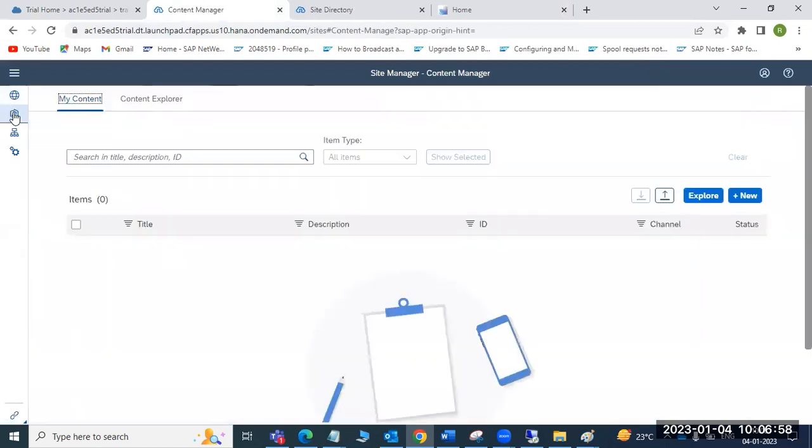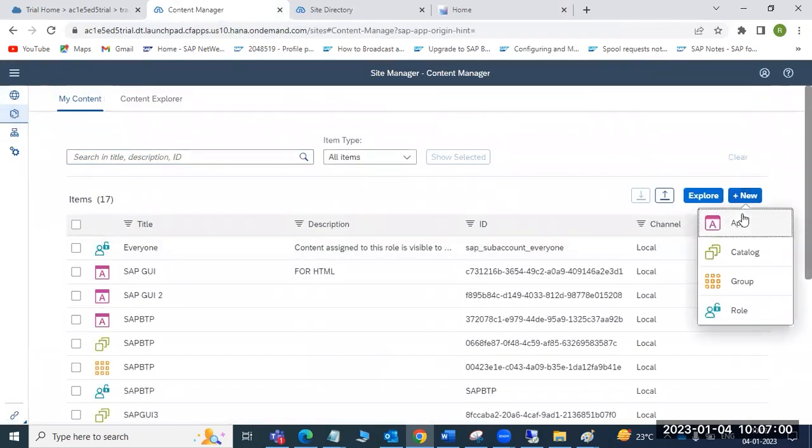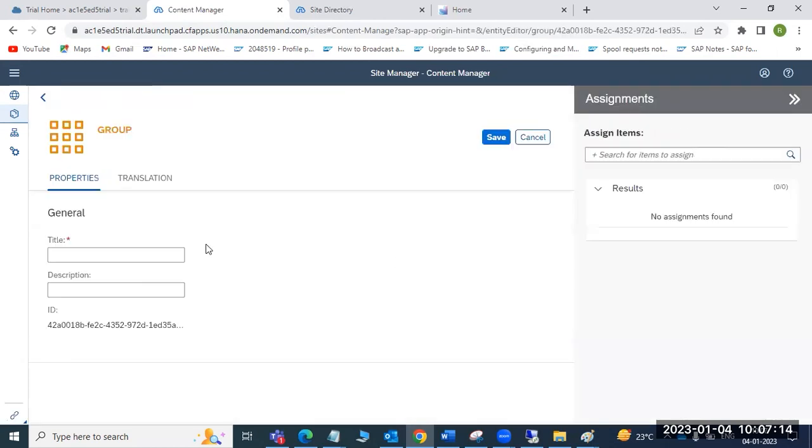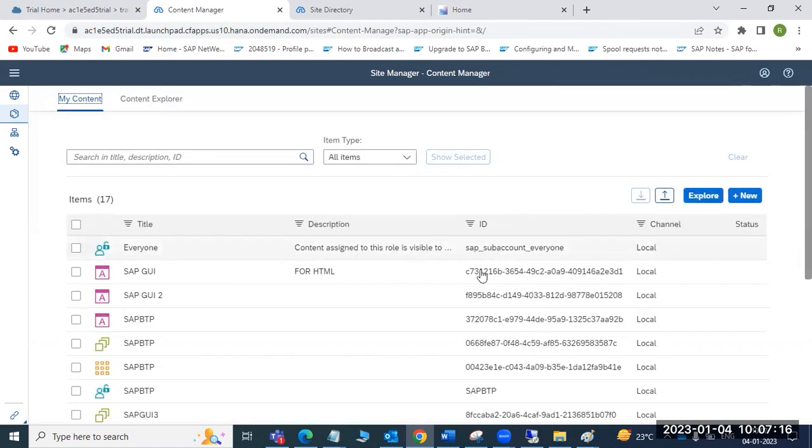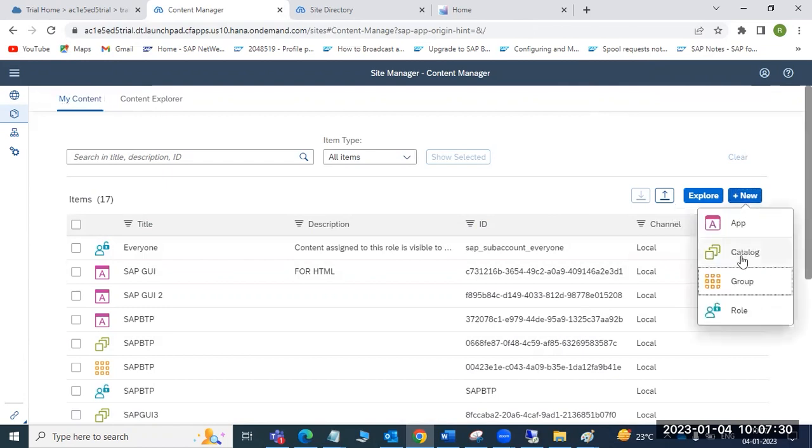Here we can deploy the catalogs, groups, roles, apps, all these things. If you go to Fiori in our backend, first of all we create the group, right? Just click on the group and create the group. In the Launchpad designer, if you go to /UI2/FLPD_CUST, it will open one URL, and there you will see the groups and catalogs, right? Same Launchpad URL.